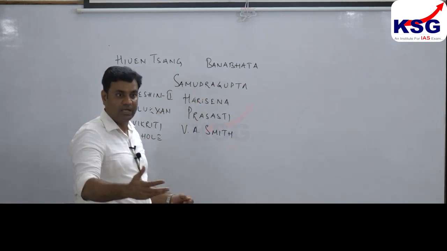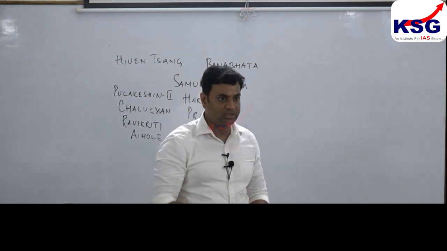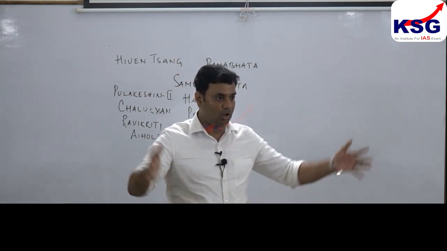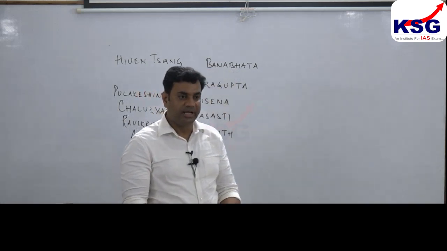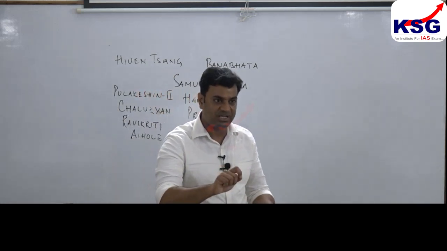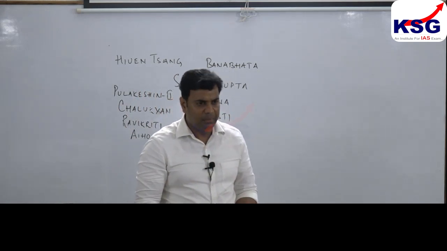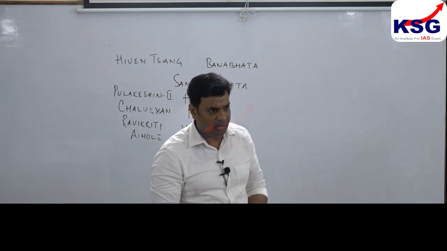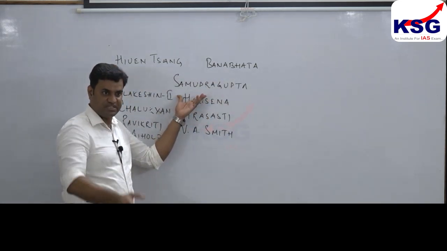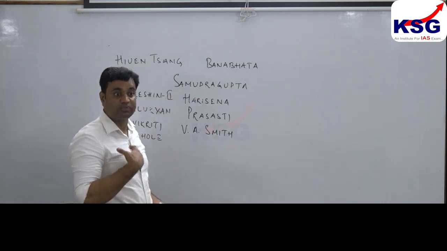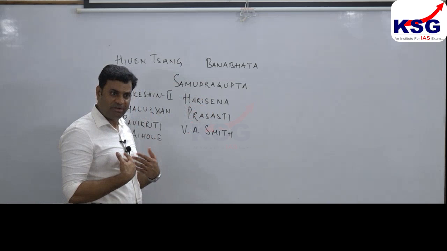Why do we say Ashoka was the first ruler to speak to his people directly? Because he got his message written in public spaces, on rock surfaces. Again, Banabhatta, he was a court poet. He was basically trying to glorify his master. Until and unless the court poet glorifies the master, do you think the master will allow him to write a biography? A biography cannot be written. Why did all the rulers not write their biography on rock surfaces except Samudragupta? Because Samudragupta achieved something commendable, clear? But all these other rulers did not achieve it. So they could not write anything publicly.